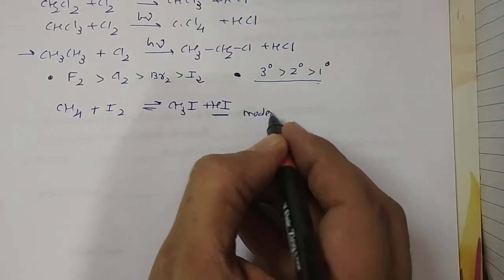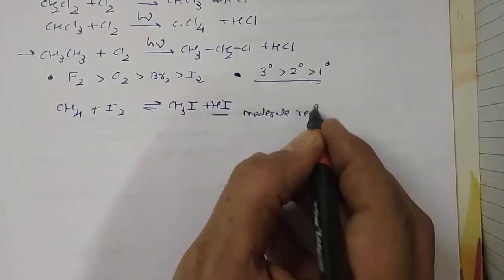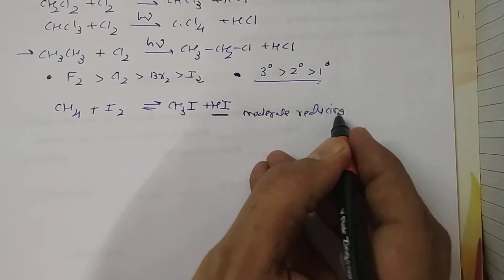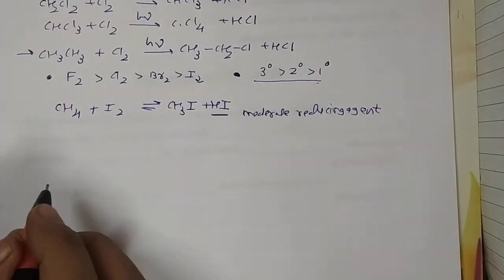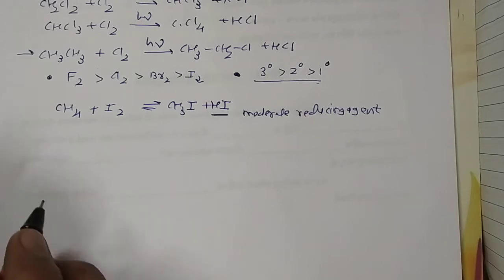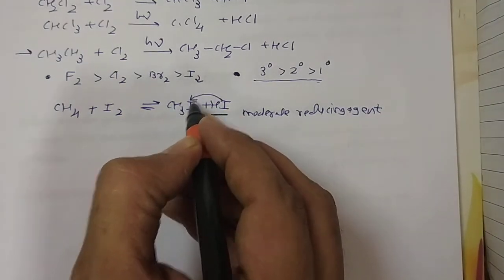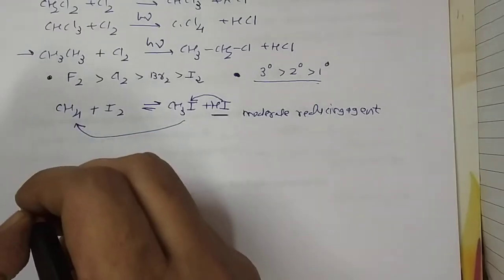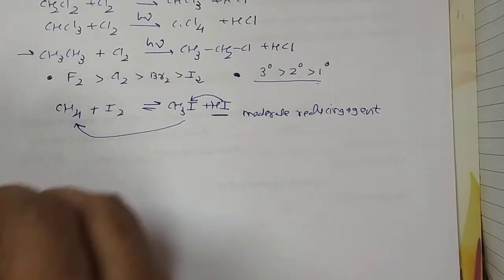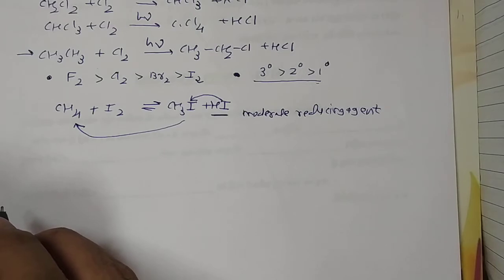Hence it reduces the iodoalkane back to alkane. Thus direct iodination of alkane cannot be brought about.